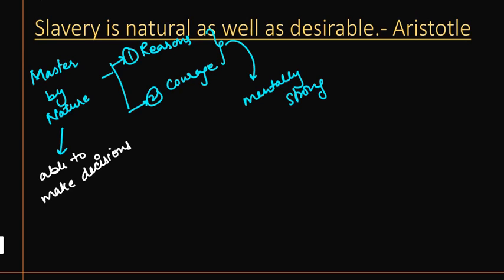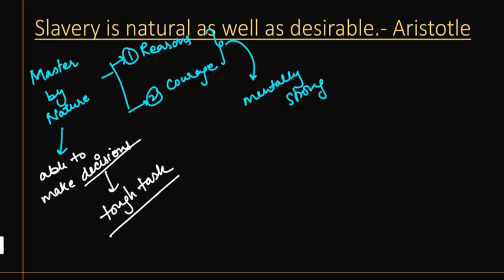Now, decision making is a very tough task, because these kinds of persons are not making decisions only for themselves. They are making decisions for others.